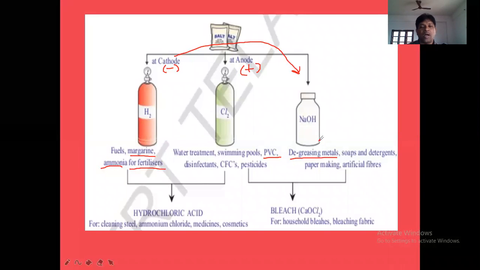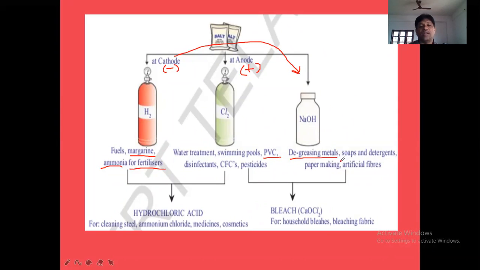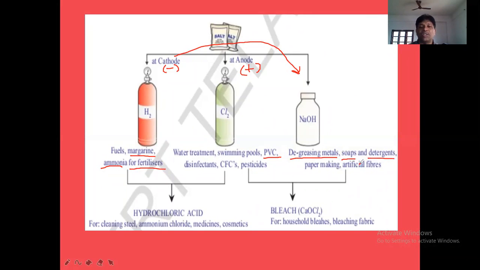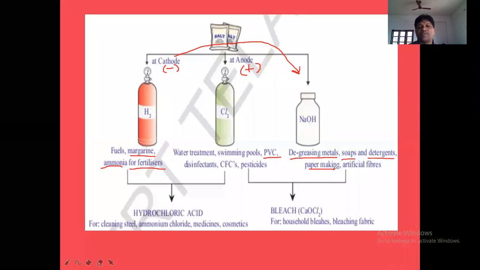Household bleach we also say. In the manufacture of soaps, we use NaOH. In the manufacture of detergents, we use NaOH. In paper making, we use NaOH. In preparation of artificial fibers also, we use NaOH. So these all are uses of NaOH.